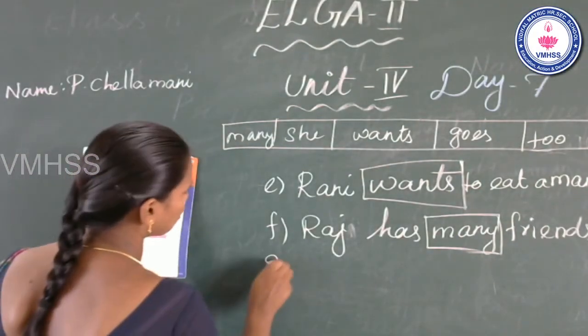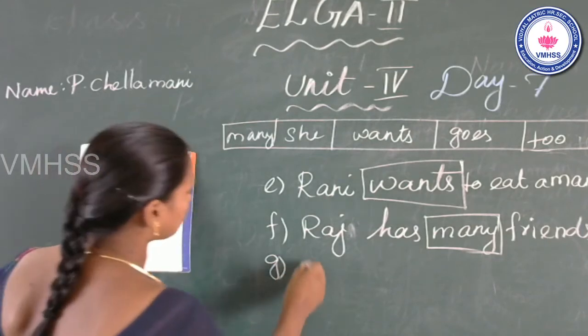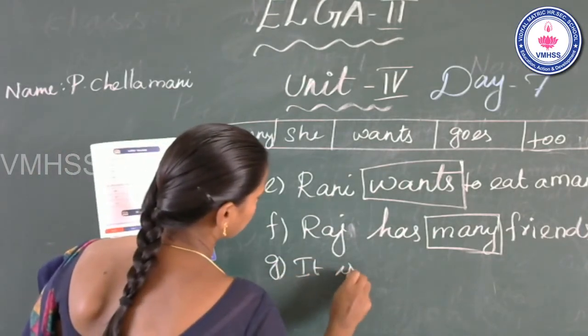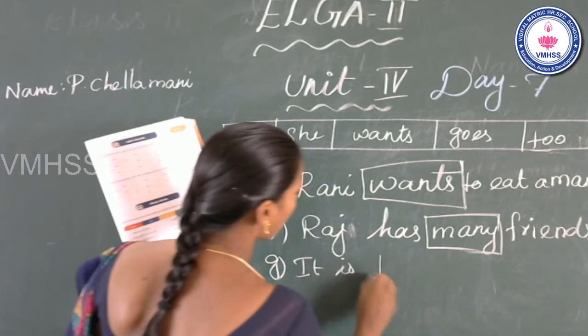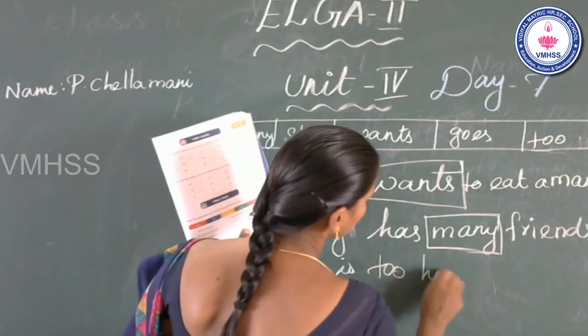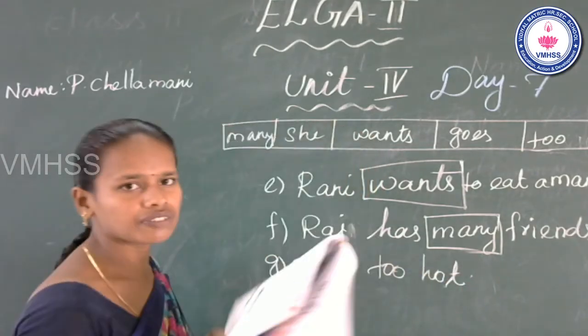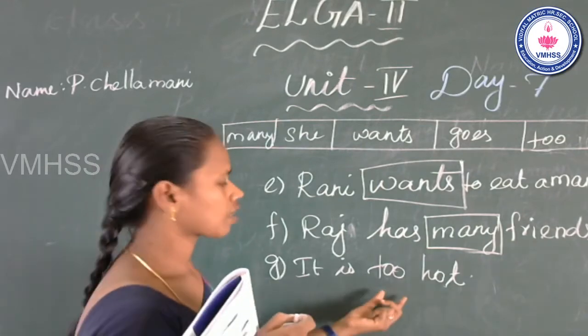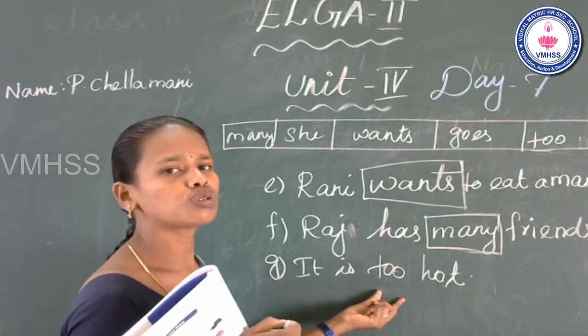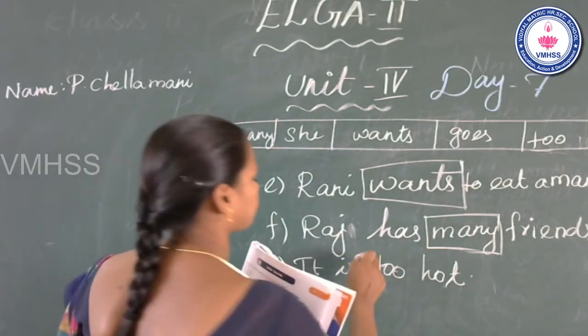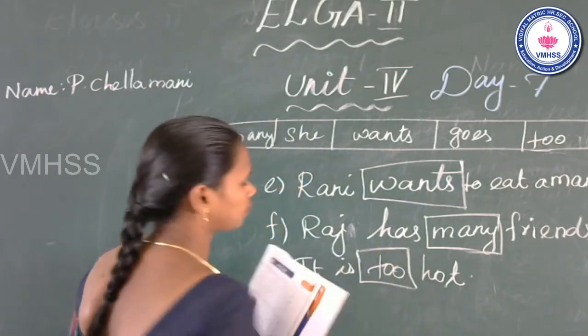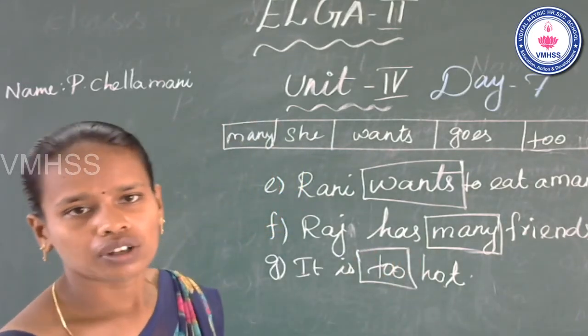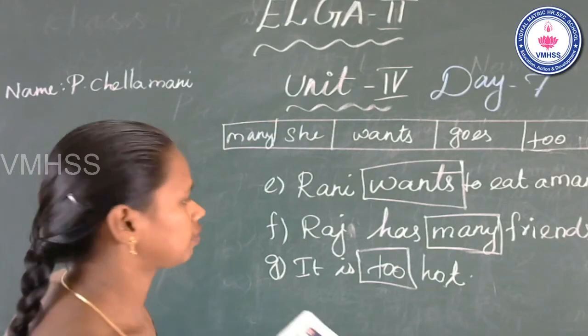See the G1. It is too hard. Do you see any word in this sentence? Which word? Too. Too, which color? Pink. You can color it pink.